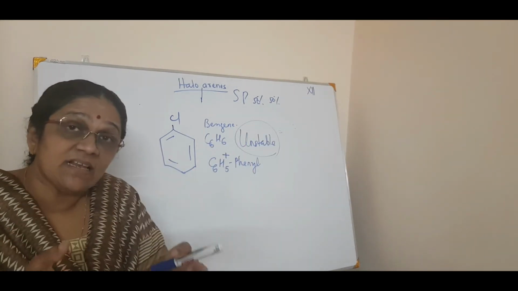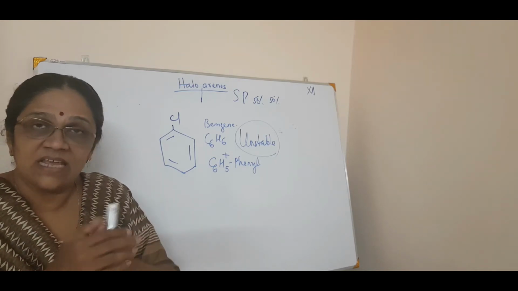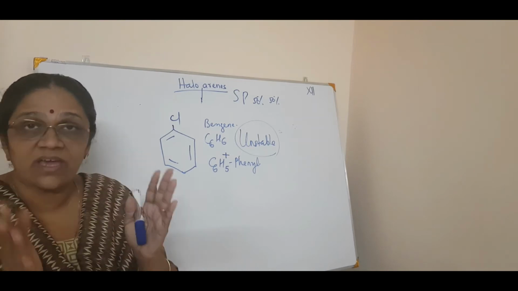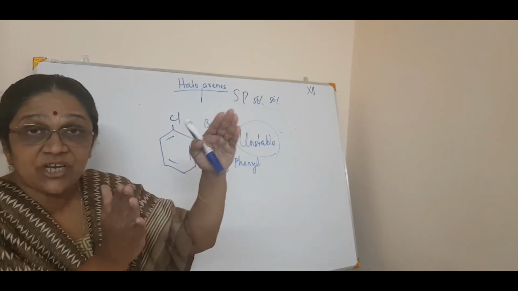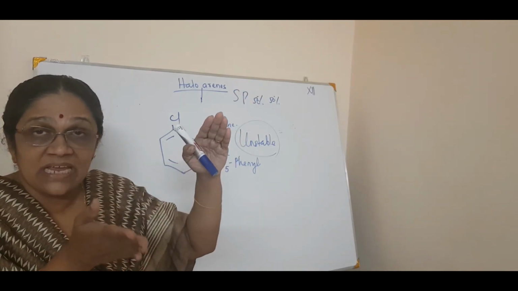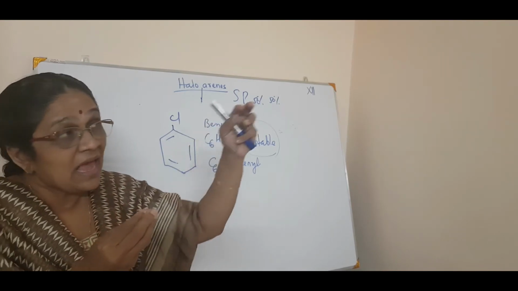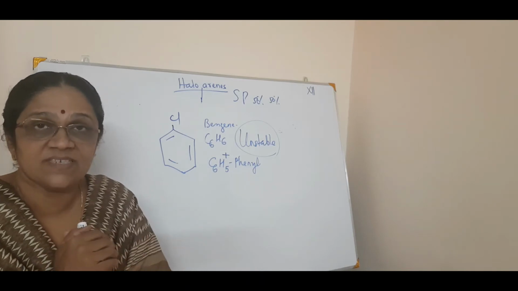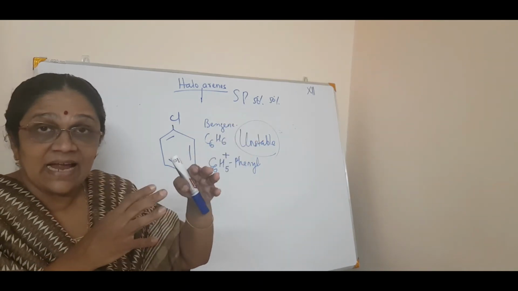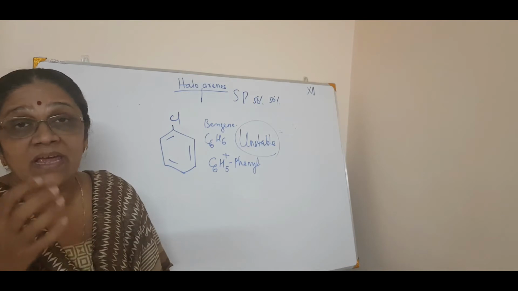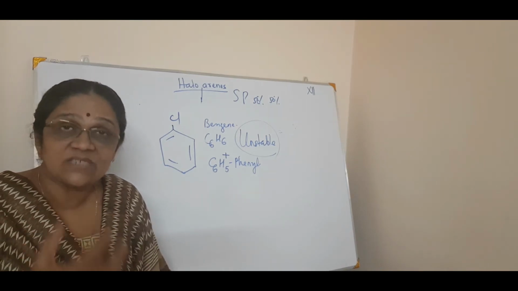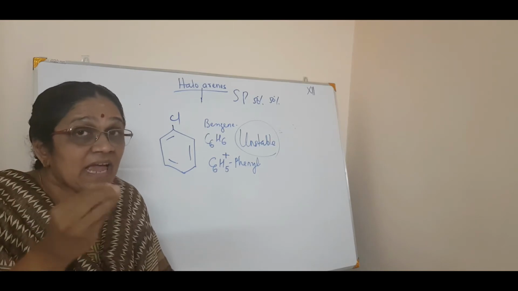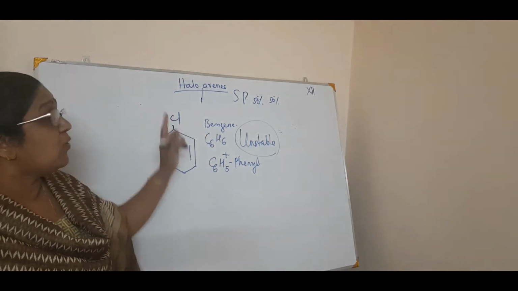A negative ion is coming, that is the nucleophile. Again, the benzene itself is a rich nucleophile, isn't it? It is electron rich, 6 electrons are there inside it, which are moving around. So there comes a repulsion between the delocalized electrons in the benzene ring and the coming nucleophile with a negative charge. By that, nucleophilic substitution will be slow. That is why we say nucleophilic substitutions are less reactive in the case of haloarenes.